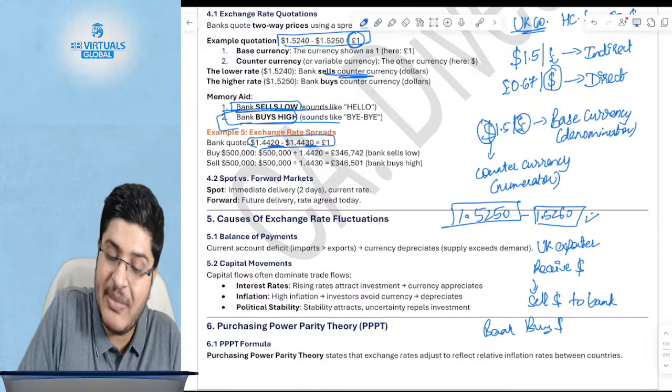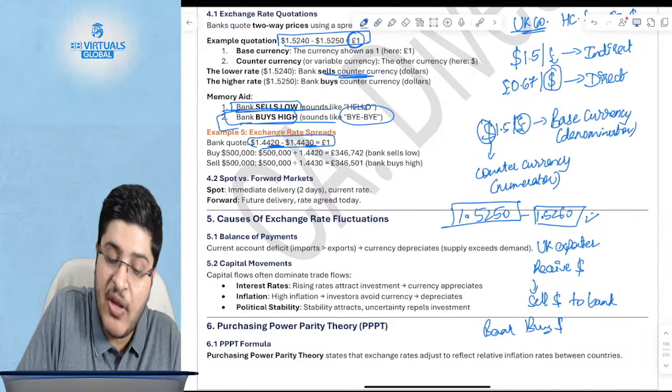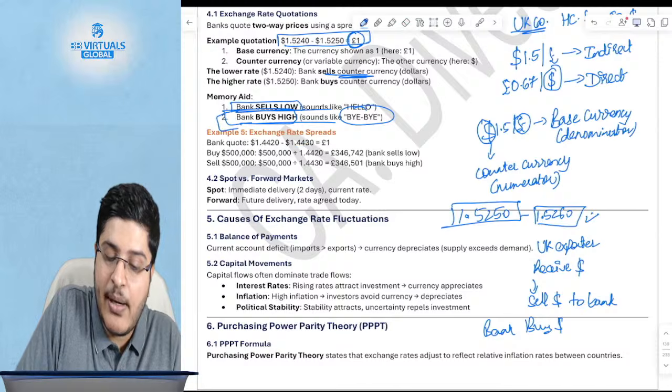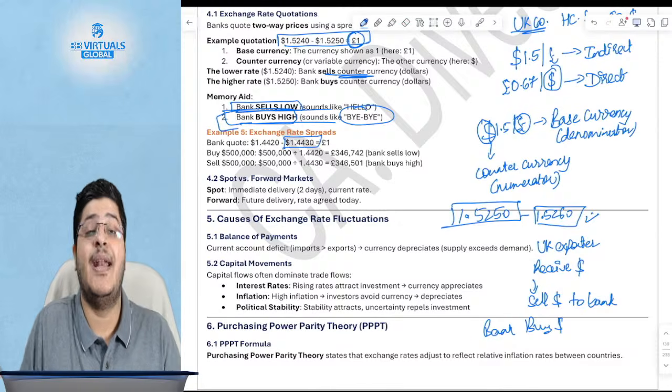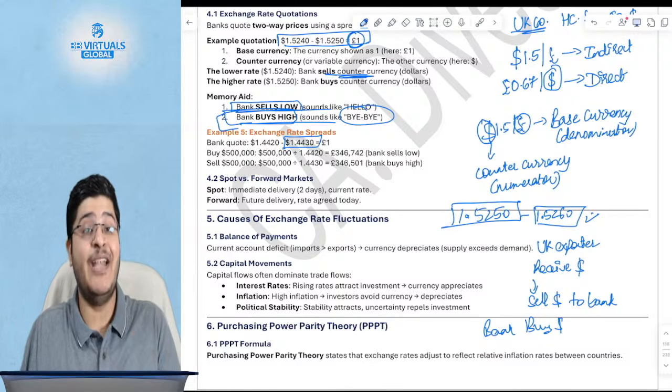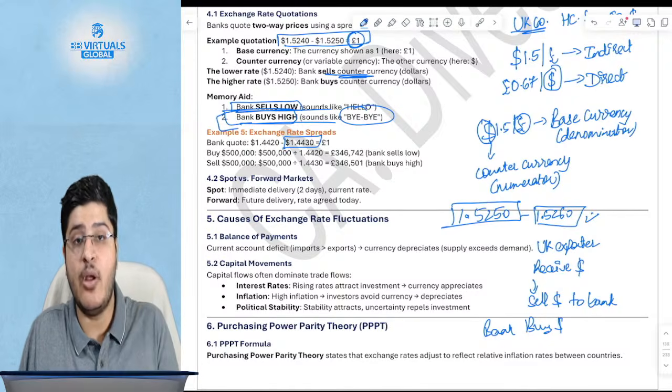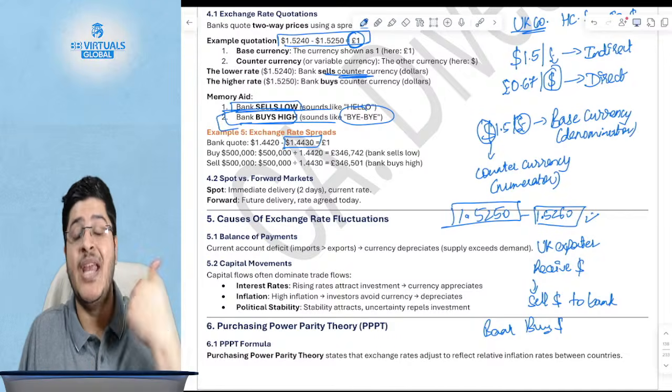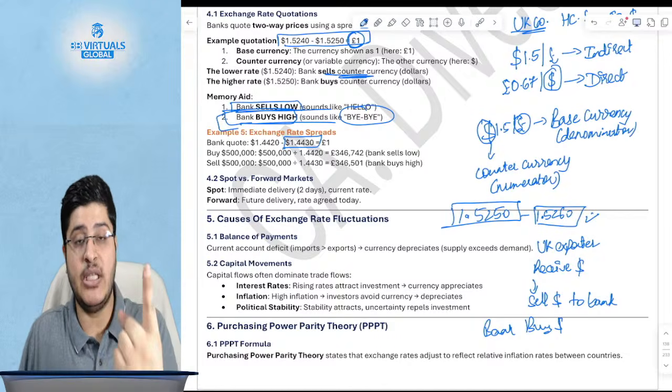You remember the acronym: sells low, which is hello, and buys high, you can assume buy. So if you are having a receipt, you will use the right hand side rate over here. If you have a receipt, the bank will buy dollars from you at a higher price, which is this. So that's logic number one.